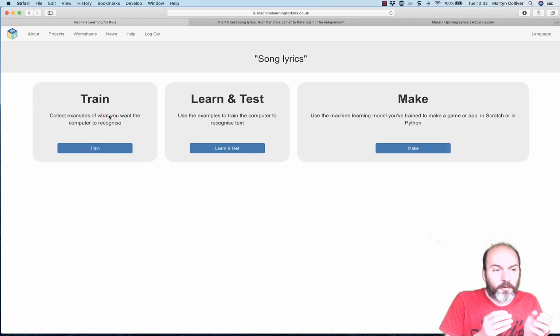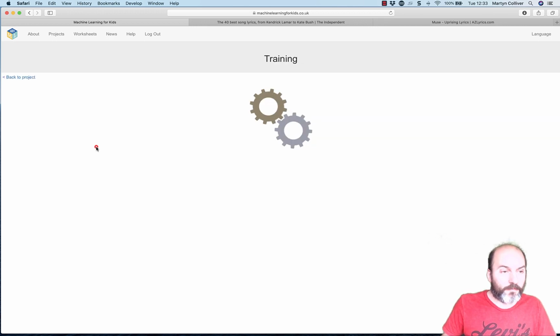So we've got three steps we're going to work through. First of all, we're going to look at the training data. Then we can actually teach the machine, so it will learn. And then we're going to test the machine with new data to see whether it can classify. But actually, we're going to do it in a slightly different order just to show you how this works. But let me take you to the training data first.